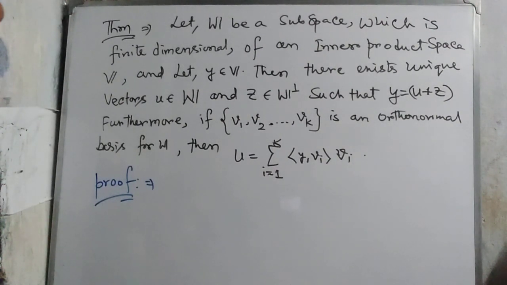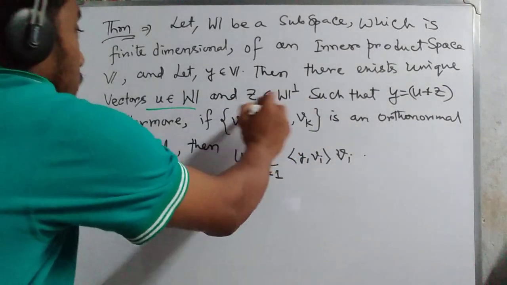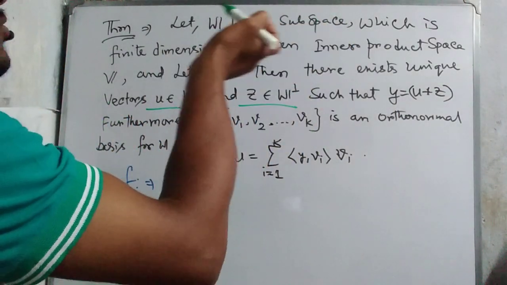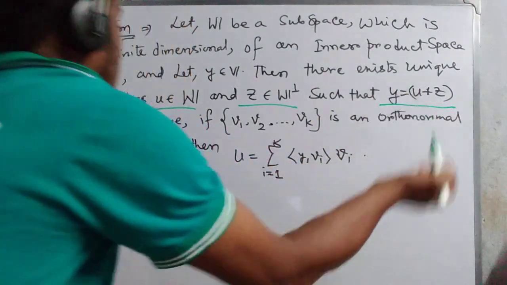Then there exist unique vectors U belongs to W, Z belongs to W perp, such that Y equals U plus Z. Furthermore, if v1, v2, ..., vk is an orthonormal basis for W, then orthonormal basis means orthogonal, and basis means linearly independent and generates W, and orthonormal means orthogonal with norm of vi equal to 1. So what we have to prove is that there exist unique U and Z, with U belongs to W, Z belongs to W perp, and Y equals this.